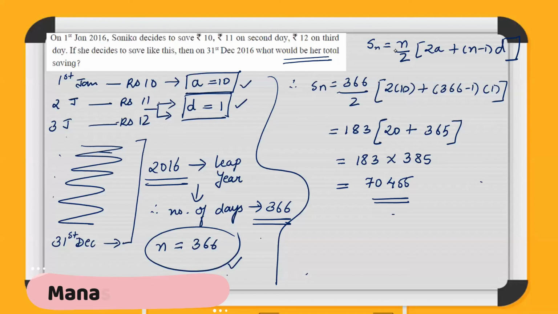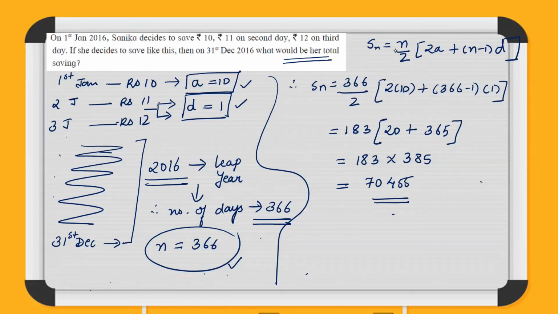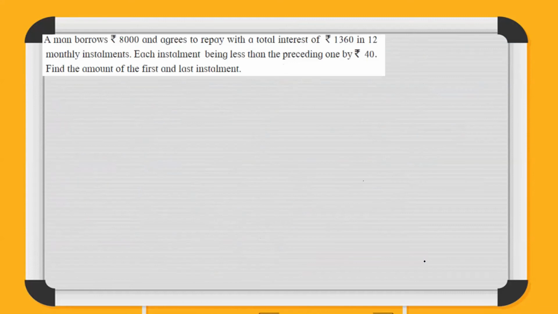We get 70,455. See, especially for word problems, it's very important to write the statements. So at the end of the year, on 31st December 2016, total savings for Sanika was rupees 70,455. So this much amount of money she saved for that particular year. Okay, let us proceed now.